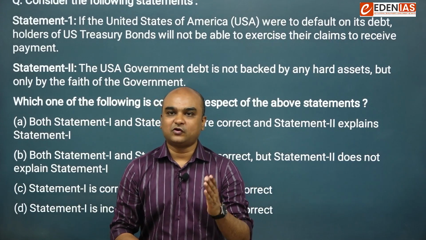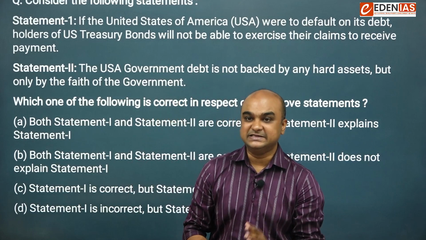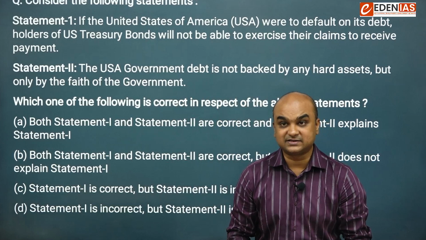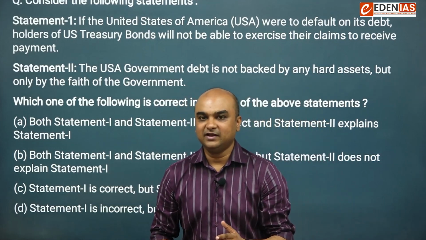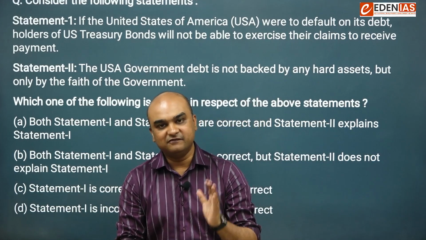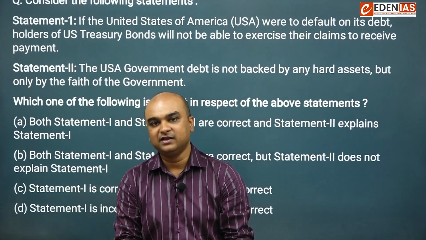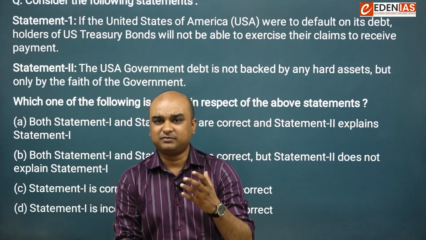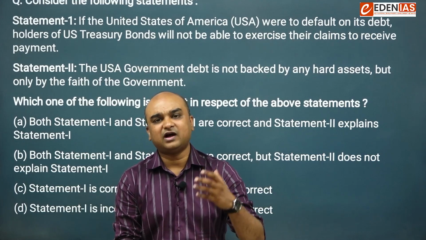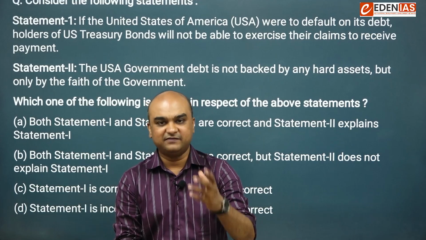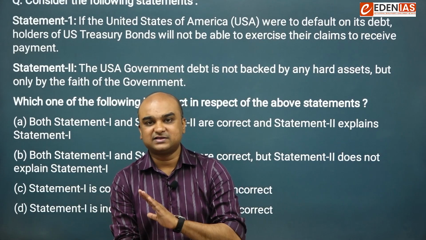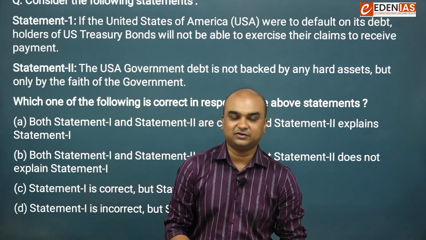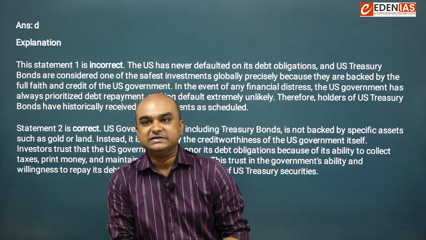Okay. So for this question, the right answer is D, which means statement 1 is incorrect and statement 2 is correct. The United States, if it defaults, those who are holding the bonds will have the right to make a claim against the government. Although the US government is now in a position that it can offer other instruments as well as a leverage tool, you see that such kind of a blanket exemption cannot be given to any government. Okay. Let's move to the next question.